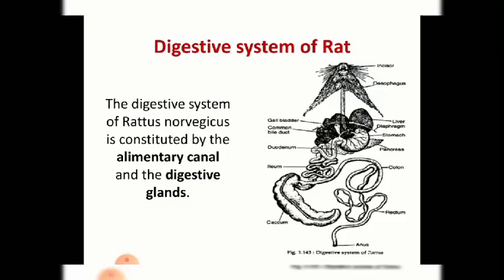Next we'll move on to the stomach. It is a muscular and glandular sac. What is the function of the stomach? Once the food has passed through the buccal cavity and food pipe, it moves into the stomach, and food is kept temporarily for digestion. We already know that the stomach's inner wall lining is made up of mucous membrane, or mucus secretion. So what is the function of this mucus?